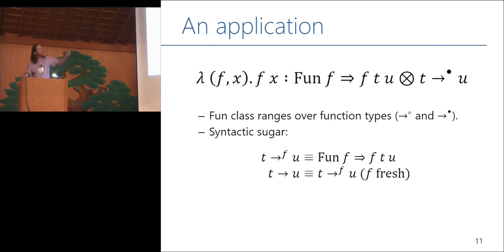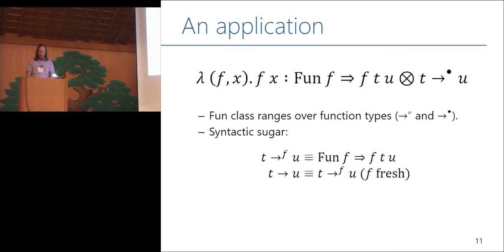And so what I'm going to say is that the type of this application operator says, well, for any function type f, if you give me an f from t to u and a t, I'll give you back a u. Now, I don't want to always have to write this in prefix notation, so I've got a bit of syntactic sugar on the side. When I write t arrow f u, that means f t u, but under the constraint that f is a function. And similarly, when I just write t arrow u, that means the same thing, but for some fresh f, right? And so now I have a nice type for my application operator that accounts for both linear and unrestricted functions.